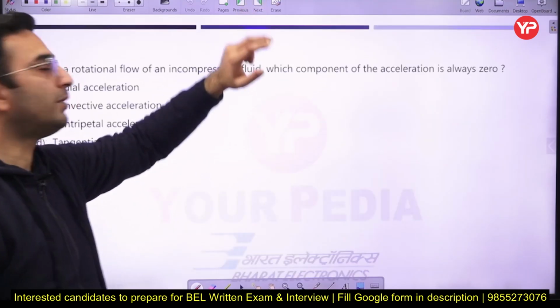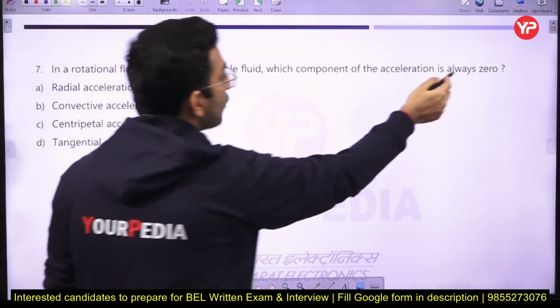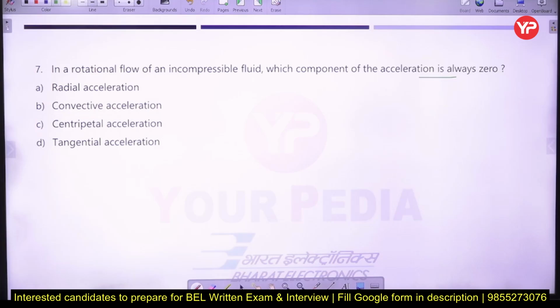Okay, so option number D will be the correct answer. Next, in a rotational flow of an incompressible fluid, which component of acceleration is always 0? So again, the question has been asked from fluid mechanics. Okay, so in that case, if you see, it is asking you about the rotational flow.